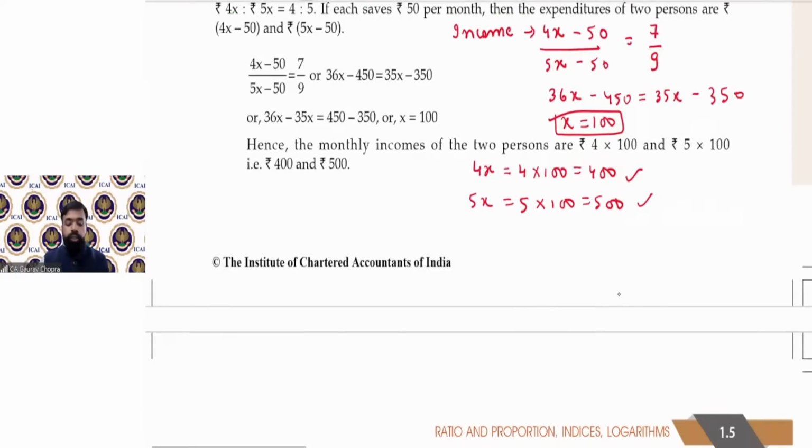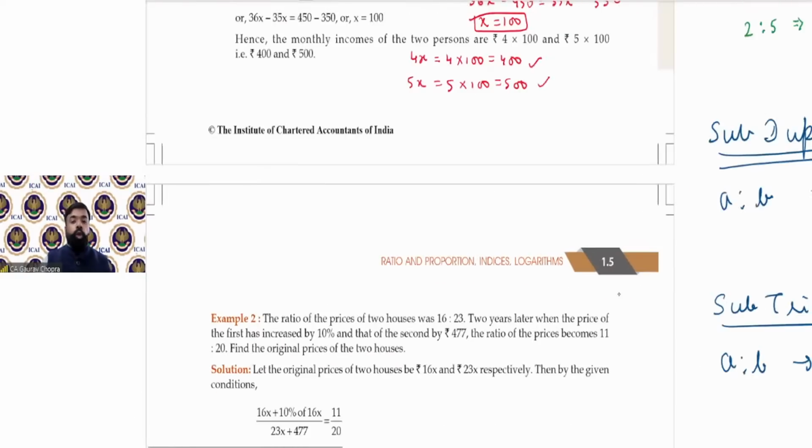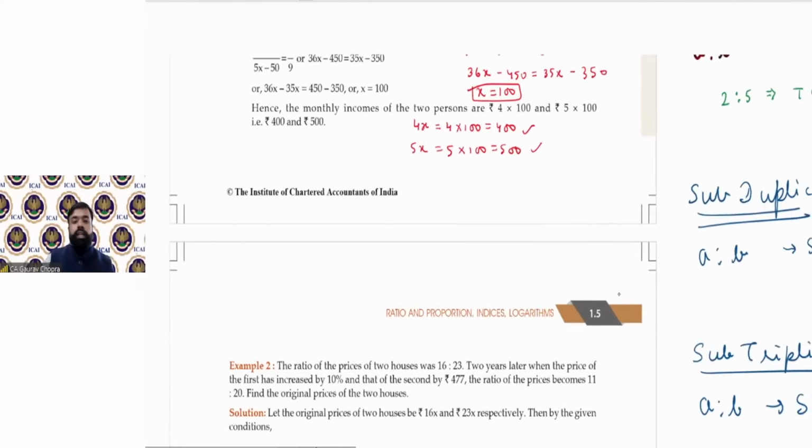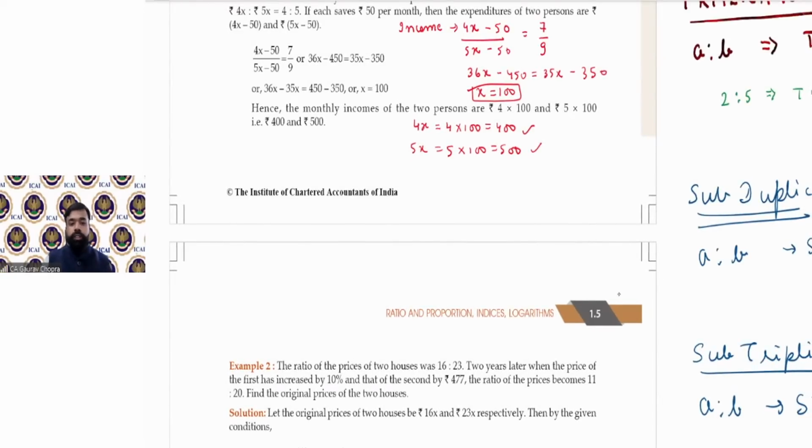So before moving towards example number 2, let us take a small break of 5 minutes. And after that, we will be continuing with these questions. Okay. So let's take a break of 5 minutes.